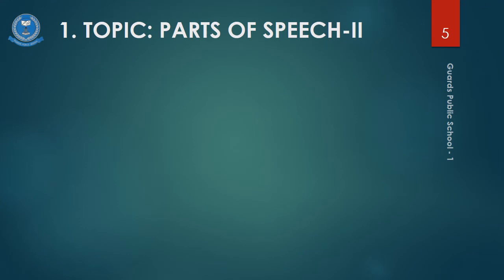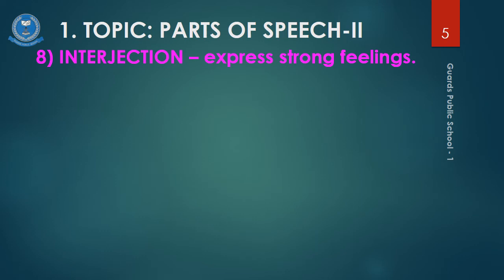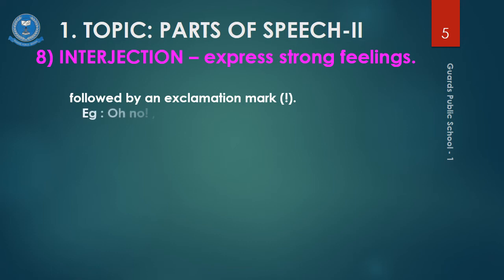So here we have the 8th part of speech, that is interjection. Interjections express strong feelings followed by an exclamation mark. They always express sudden and strong emotions or feelings. It can be the feeling of joy, sorrow, surprise, etc. And it is always followed by an exclamation mark. So these words are interjections. For example, oh no, oops, bravo, alas.